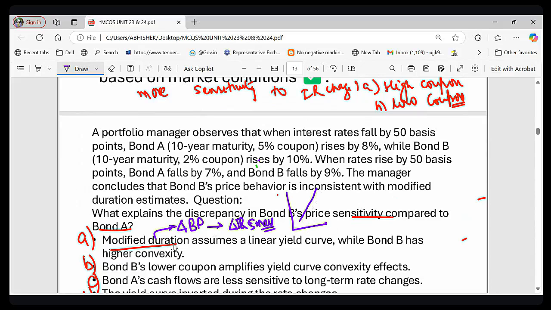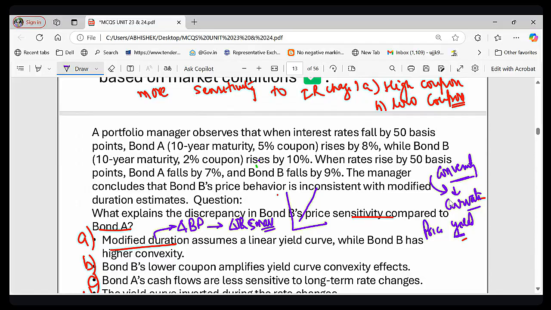So that is modified duration. But what is the meaning of convexity? Convexity measures the curvature in the price yield relationship. Convexity measures the curvature in the price yield relationship. So it helps adjust for the non-linear change.